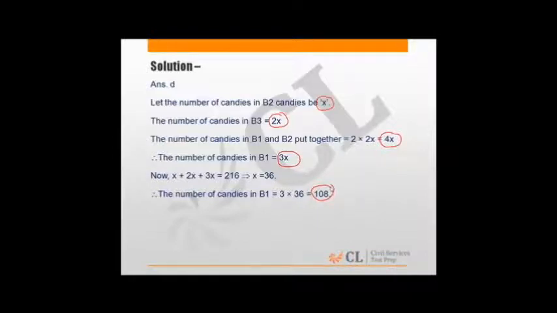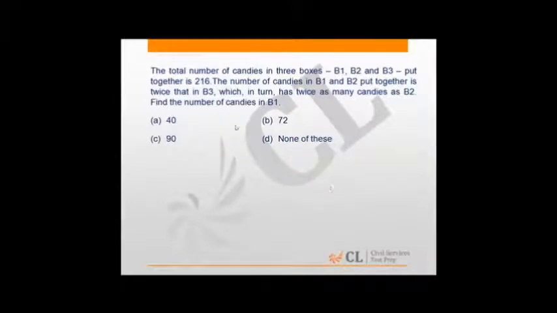Let me now look at some of the other methods using percentages, and so let me call this method 2. In this method, we find that B1 plus B2 together is twice as much as B3, which means out of 100%, 66.66% has to be B1 and B2, and 33.33% has to be B3.